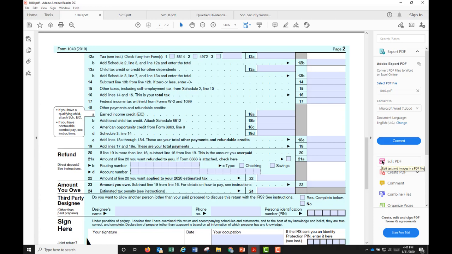And don't forget to sign and date the tax form. Check all of your work and make sure you have Schedule B, the Qualified Dividends and Capital Gains Tax Worksheet, Schedule 1, Social Security Benefits Worksheet,